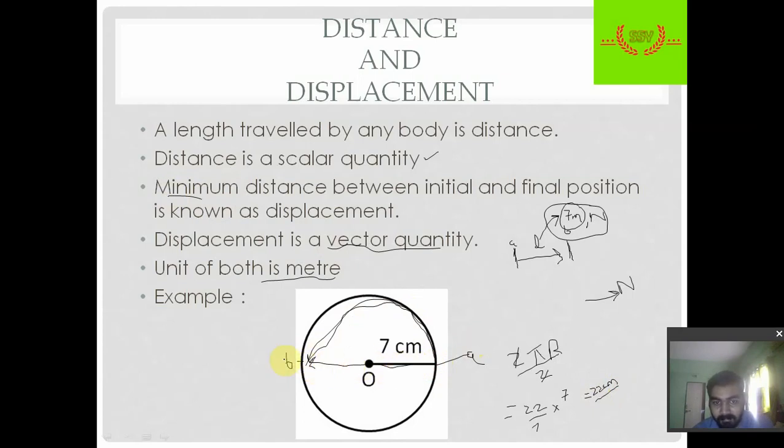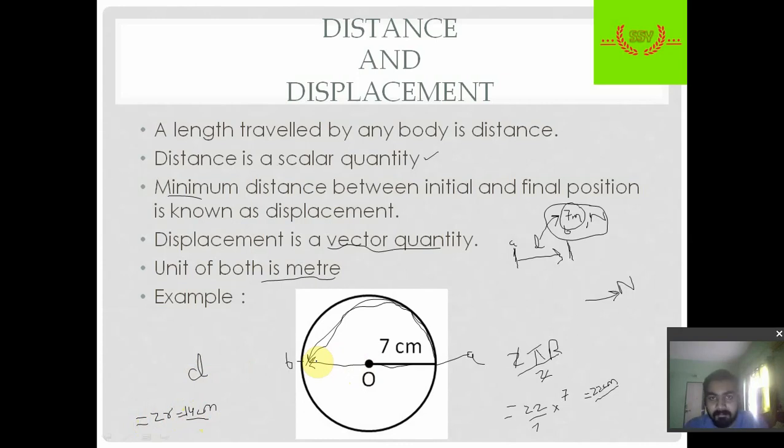A and B are the two endpoints of the diameter of the circle, which is equal to 2 times radius, that is 14 centimeter. I hope you are clear what distance and displacement are. Displacement is nothing but the shortest path available to travel.